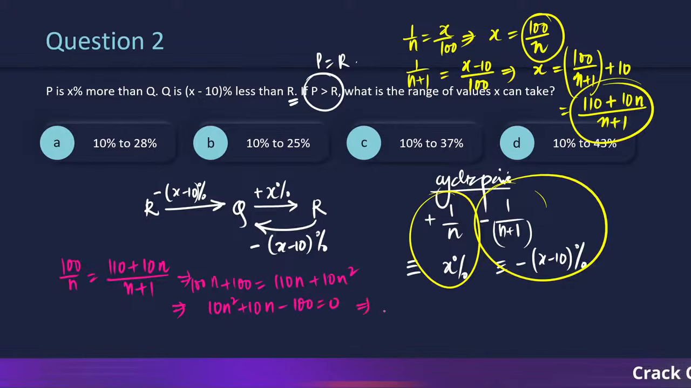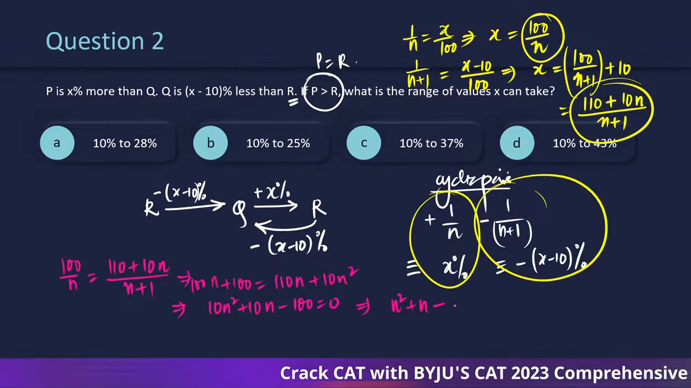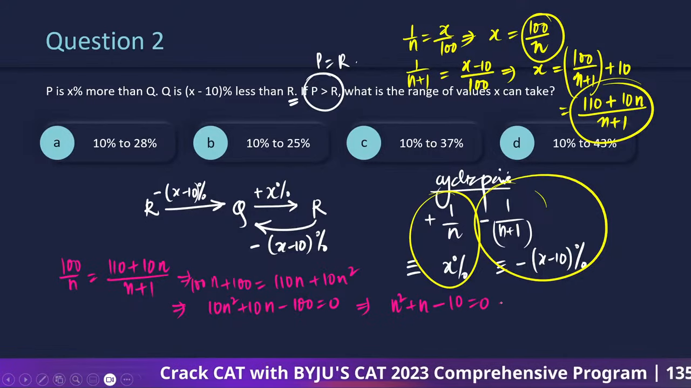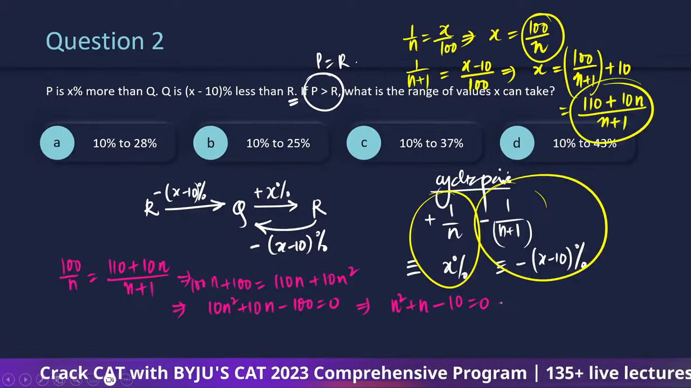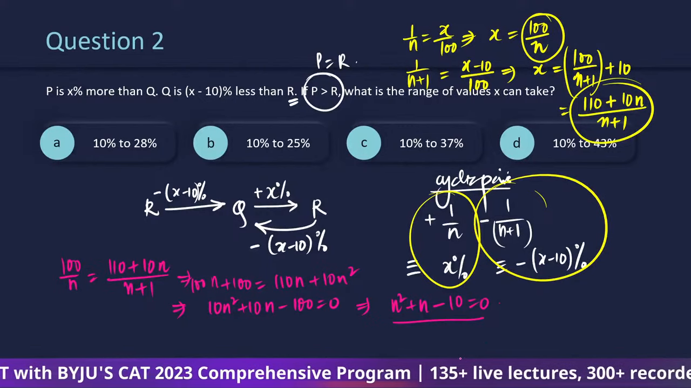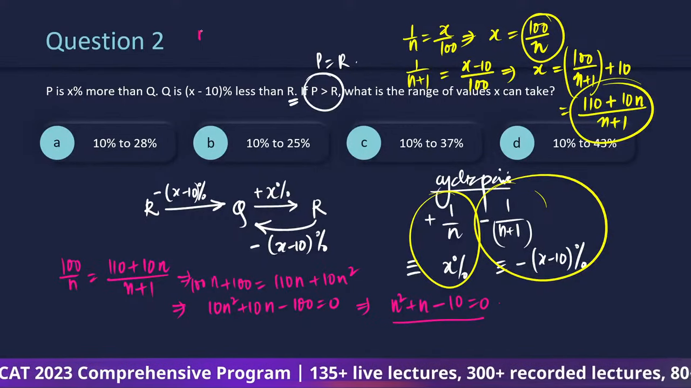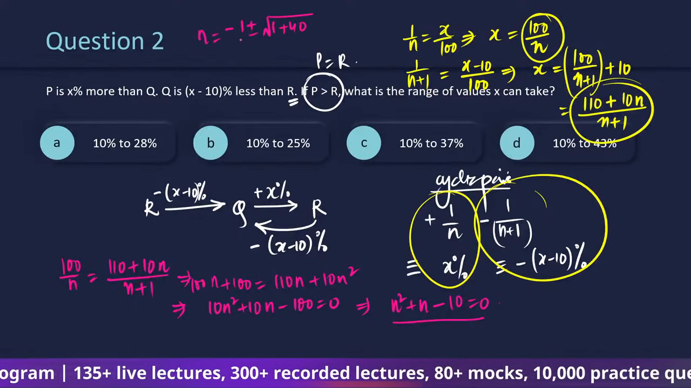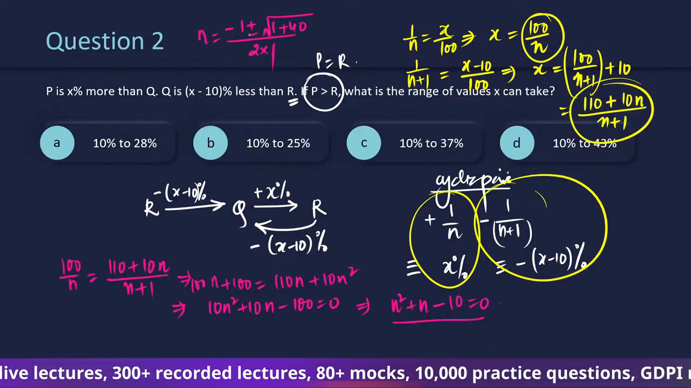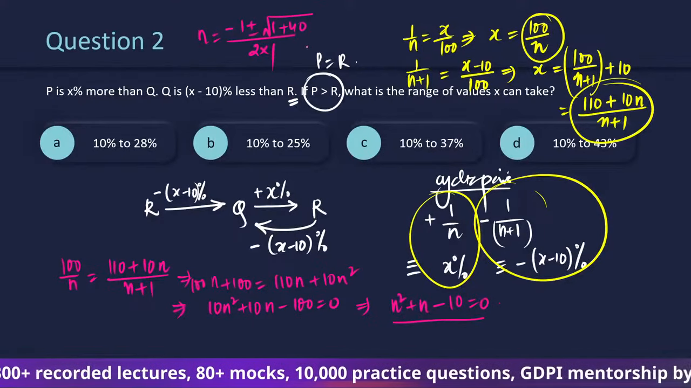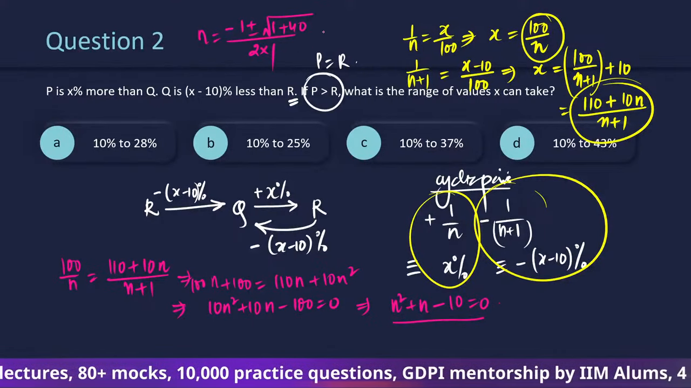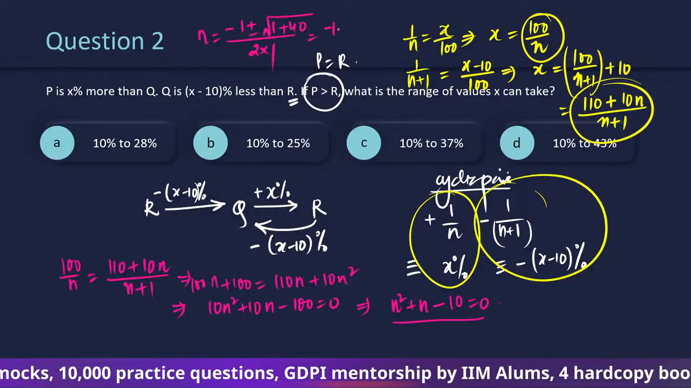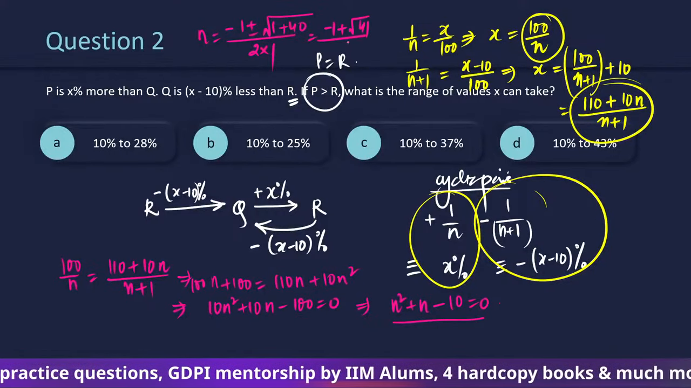This can be written as, let's take 10 common. So n square plus n minus 10 is equal to 0, right? So of course this is going to have irrational roots, right? So what will be the value of n? -1 plus minus under root 1 plus 40 upon 2 into 1. So -1 minus some value will not be acceptable. So it will be -1 plus under root 41 by 2.